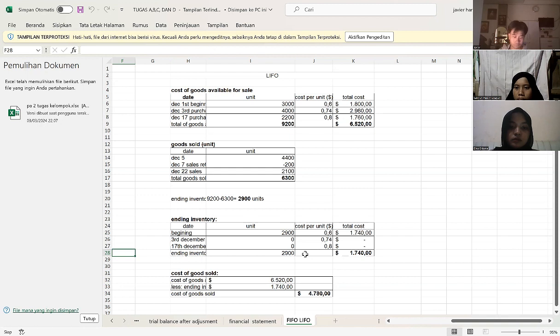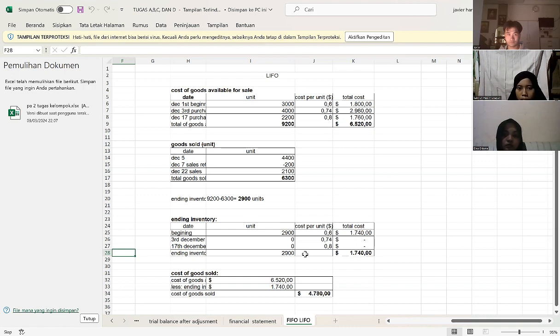This is because in this method, the last item entered is the first to be sold, so the cost price taken for ending inventories is the price of the item on 1st December. As a result, the basic prices on December 3rd and 17th are not used, so the total ending inventory is 1,740.